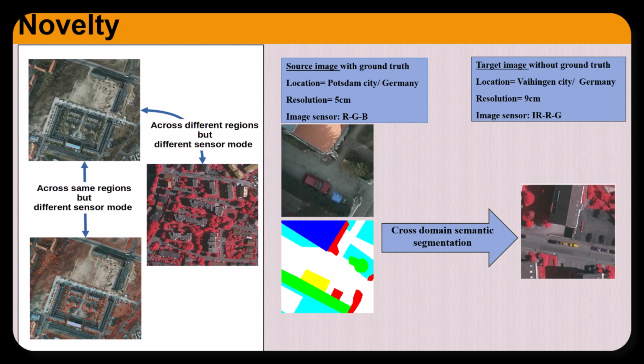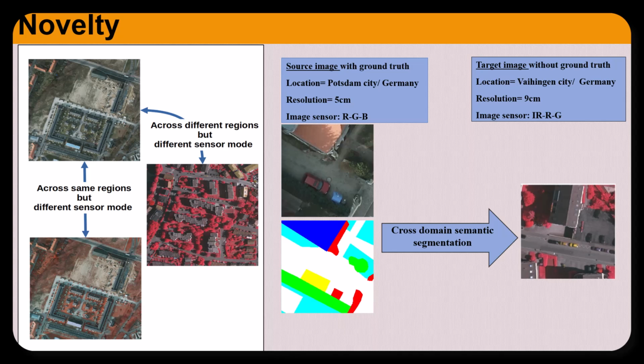However, this method assumes that the training and testing datasets come from the same coverage area. So what happens if we train the model with one coverage area and then test it with a different geographical area? This is called domain shift.